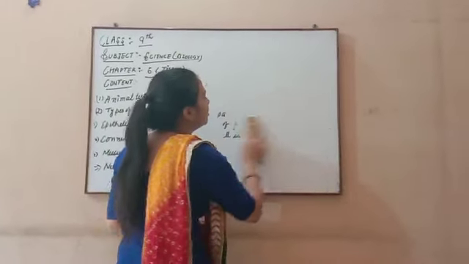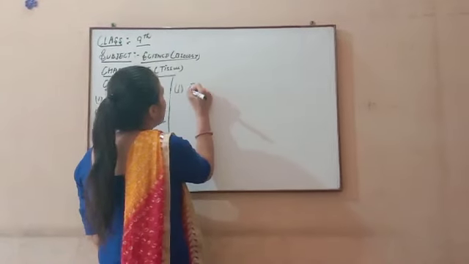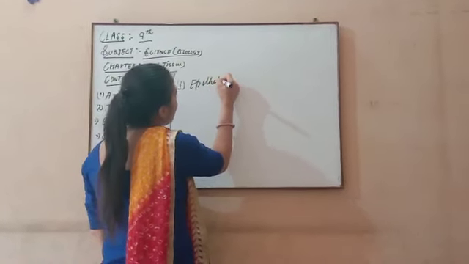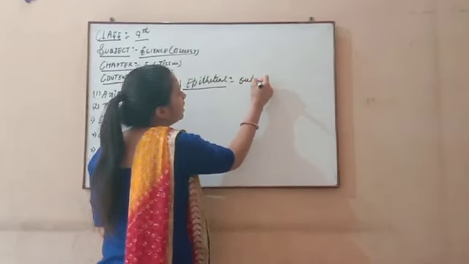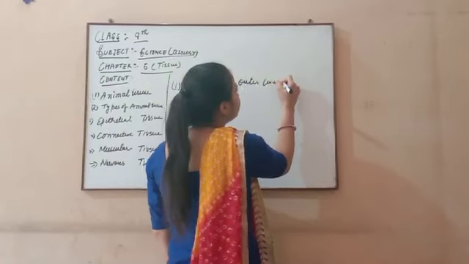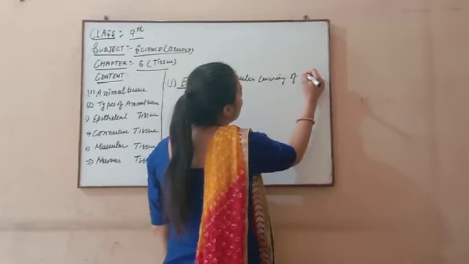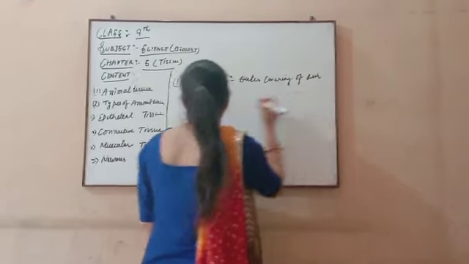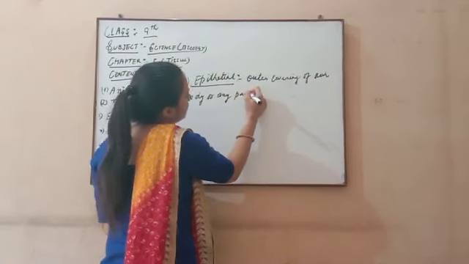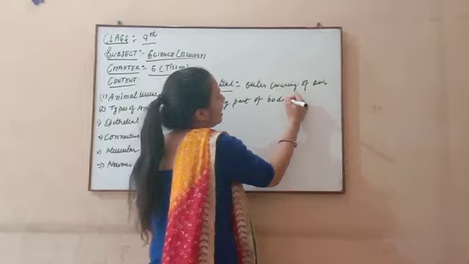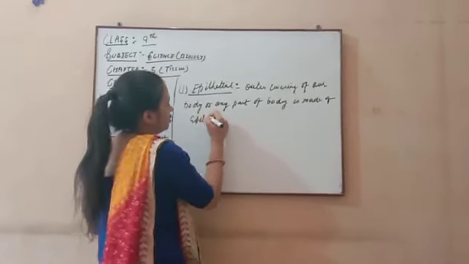First we start with epithelial tissue. Epithelial tissue is a very important tissue present in our body which helps to make the outermost covering of our body. The outermost covering of our body or any part of our body is made up of epithelial tissue.